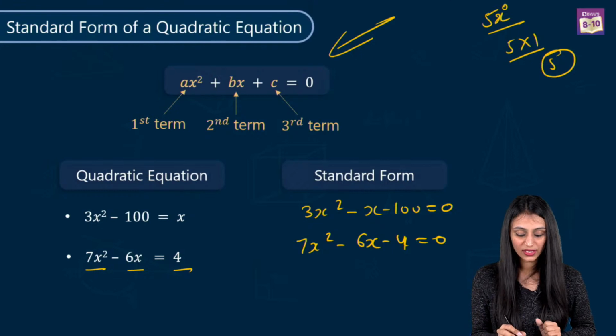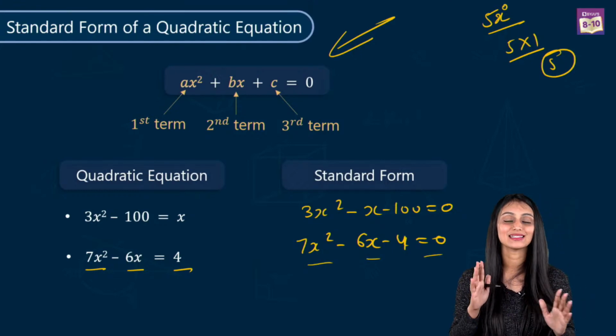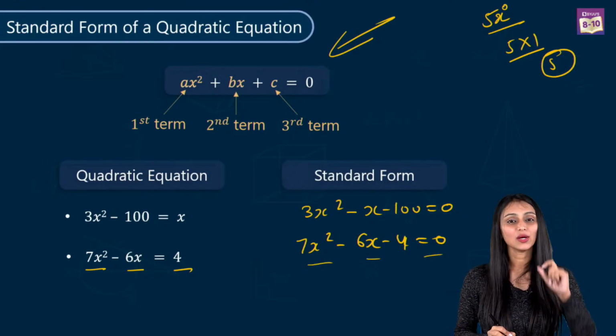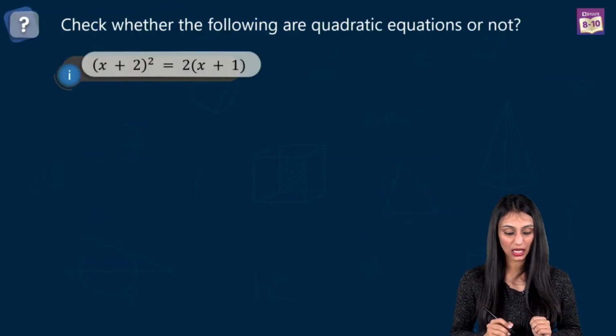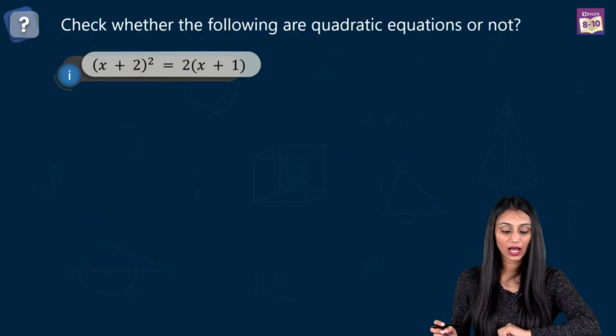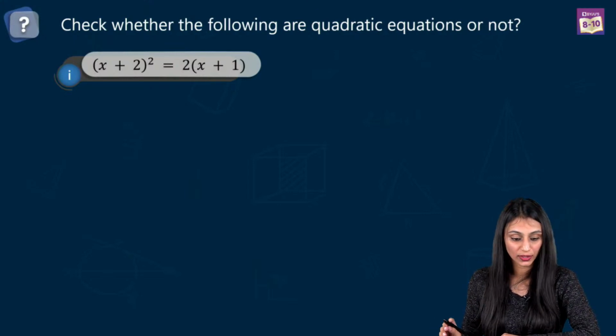Alright, so this is 7x square minus 6x minus 4. This is the standard form. Alright, now let's try out a few questions to understand what quadratic equations actually are. So check whether the following are quadratic equations or not, right?